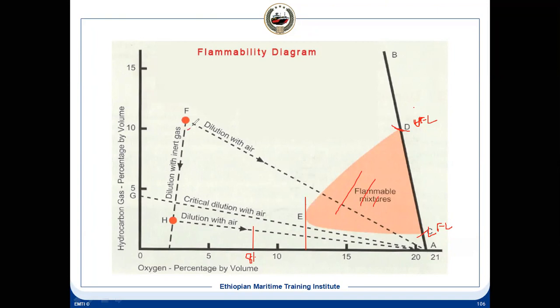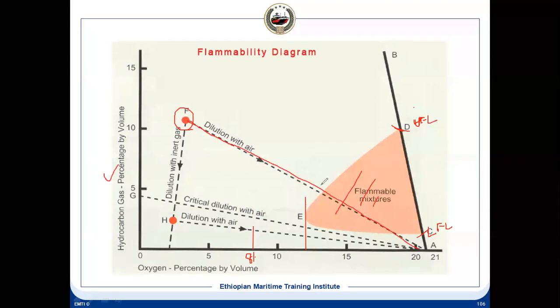It means at this point, if your atmosphere is here, it is safe from the fire hazard. It will not catch fire. But if you are doing the gas freeing, what will happen? You will introduce a large quantity of air. Initially you have the oxygen content and the hydrocarbon content and the IG. Both the hydrocarbon percentage and the IG percentage will reduce and the oxygen percentage will increase because you have introduced the air. So it will follow this line.